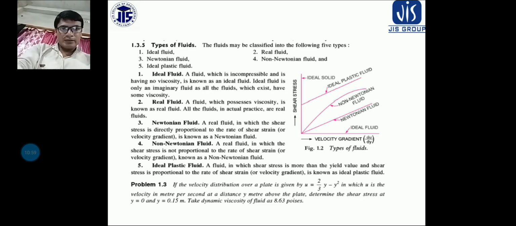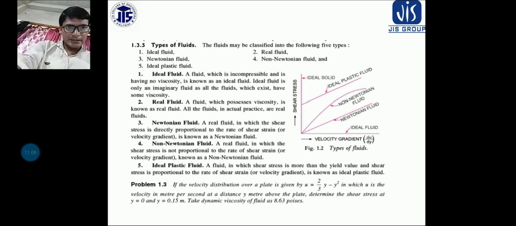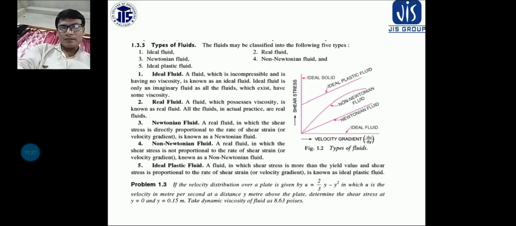Now let us solve a numerical. If the velocity distribution over a plate is given by u is equal to 2 by 3 y minus y square, in which u is the velocity in meter per second at a distance y meter above the plate, determine the shear stress at y is equal to 0 and y is equal to 0.15.